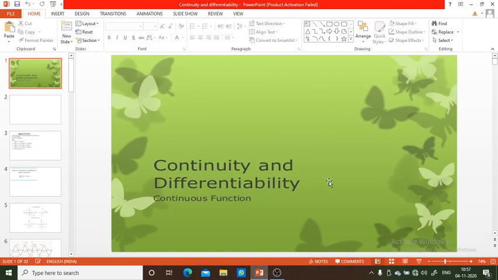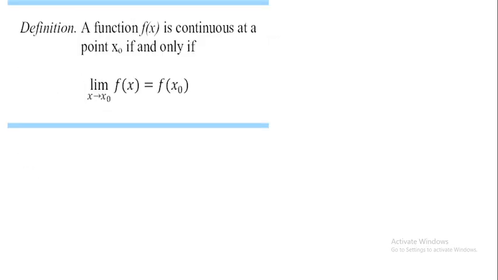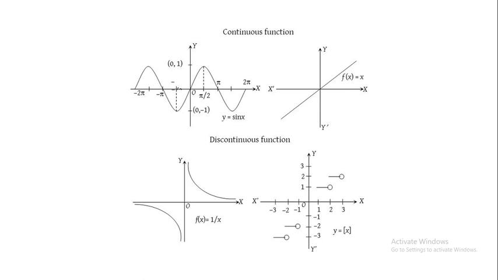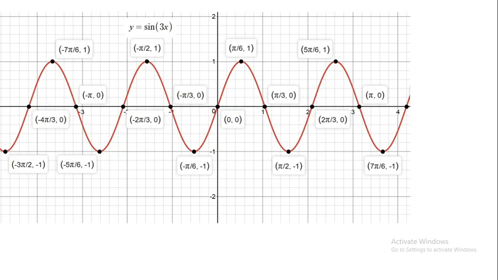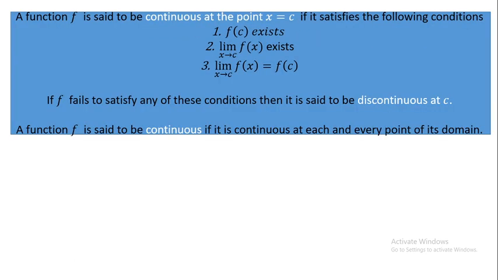Okay, good morning, students. Today we'll continue with continuity and differentiability, that is, the continuity part. I hope you remember the definition of continuity. What do we mean by continuity? Continuity can be said in two ways: either the function is continuous at a given point, and if it is continuous at every point in the domain, then we say that the function is continuous.